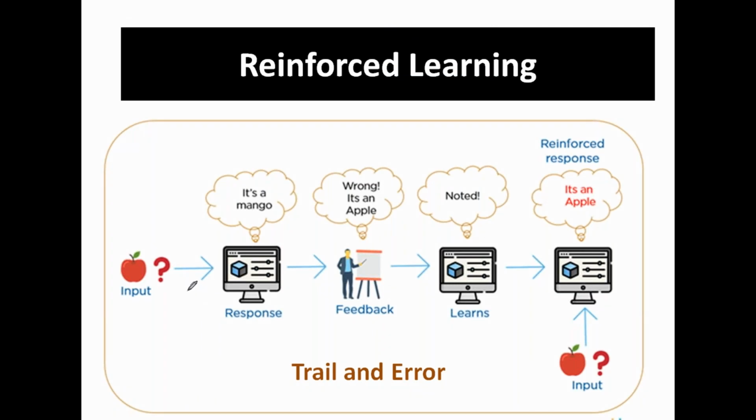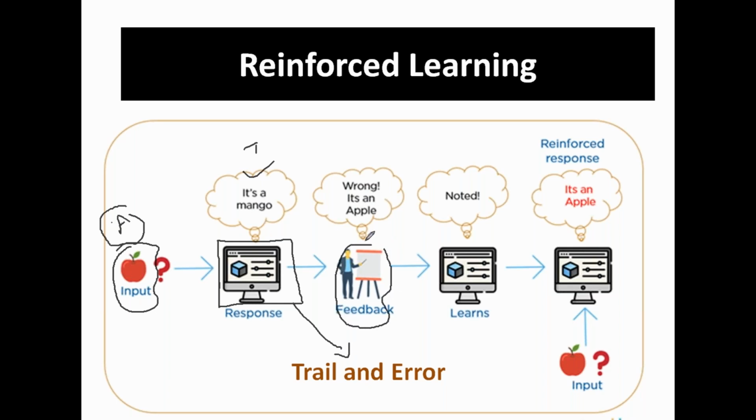For example, take a simple example. So this is the system. Now this system wants to learn about this particular input. The actual input is apple. Now the system says it's a mango. It can give anything, but it purely depends on trial and error. Remember, it works purely based on the trial and error concept. Now the response is mango. So now we give the feedback.